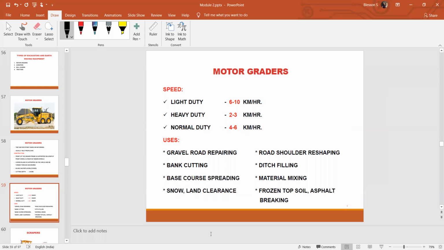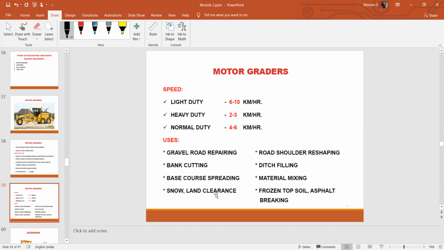As I told you, it is used for gravel road repairing, that is road works, bank cutting, and base course spreading, that is whatever base course has to be provided over the ground, we can spread equally using motor graders.